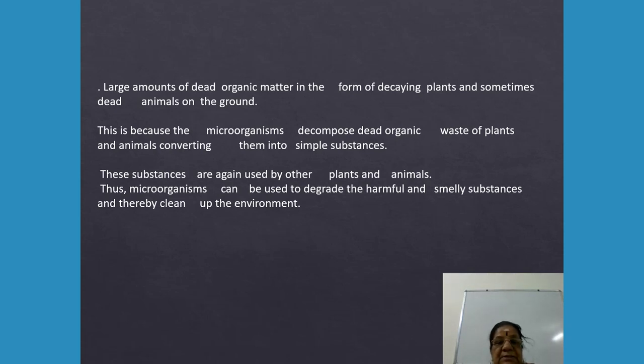These substances are again used by other plants and animals. Thus, microorganisms can be used to degrade harmful and smelly substances, thereby cleaning up the environment. So here, that is the environmental role.